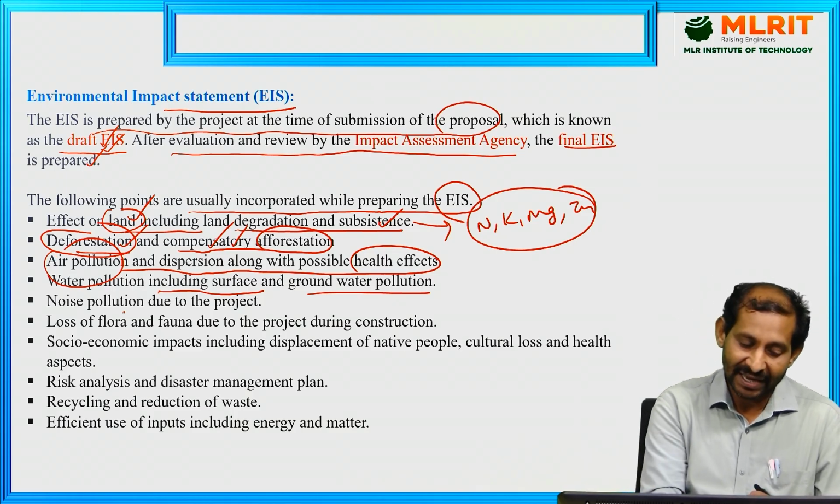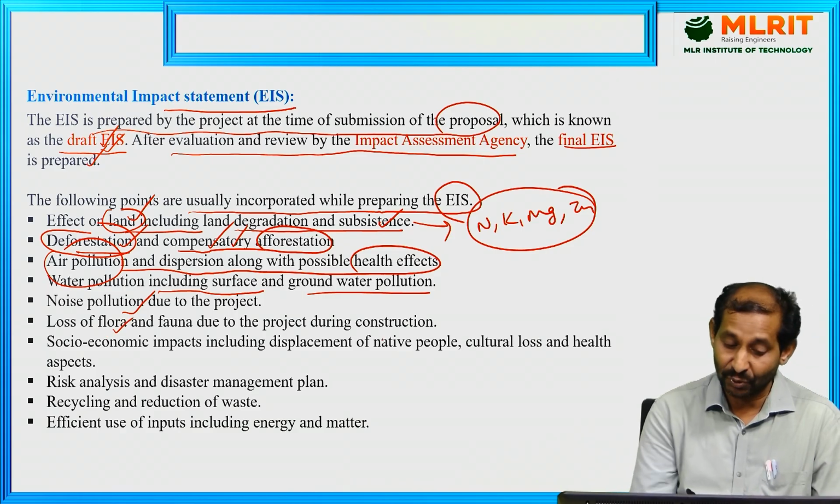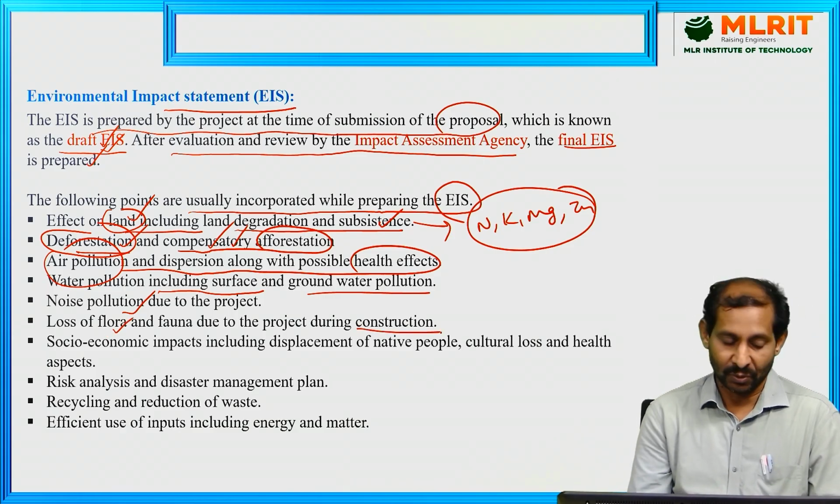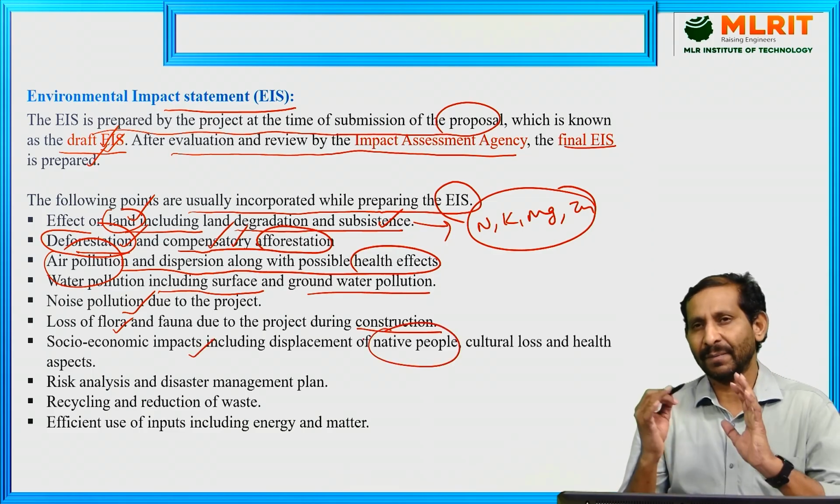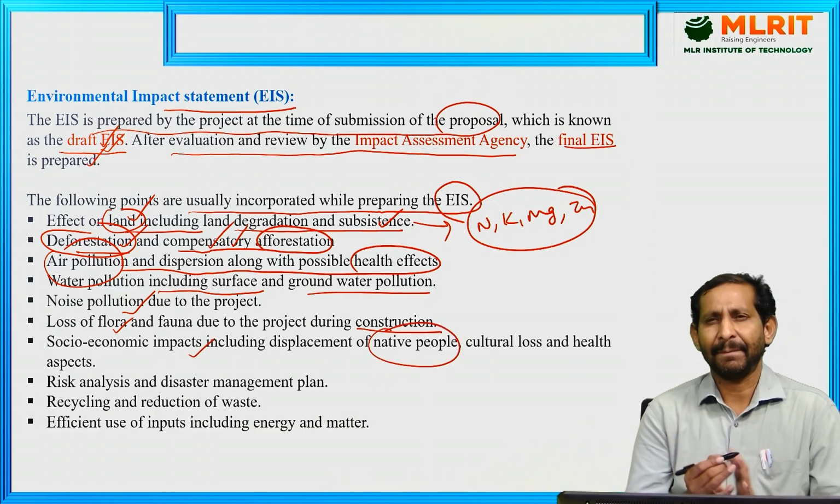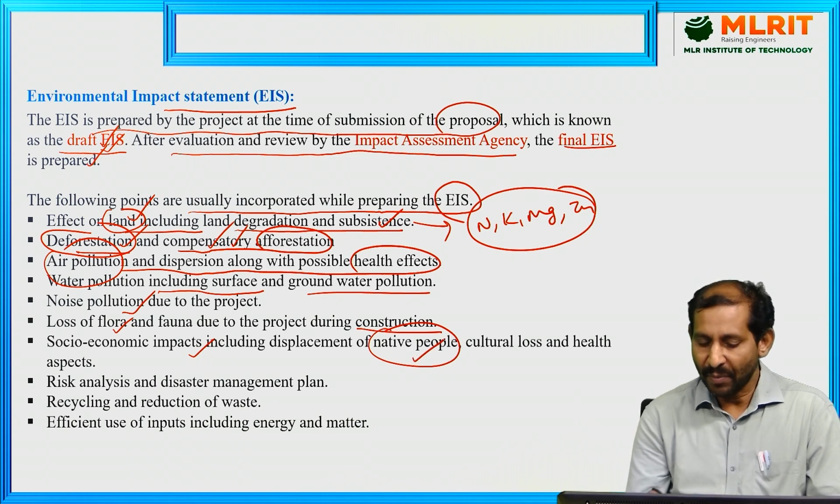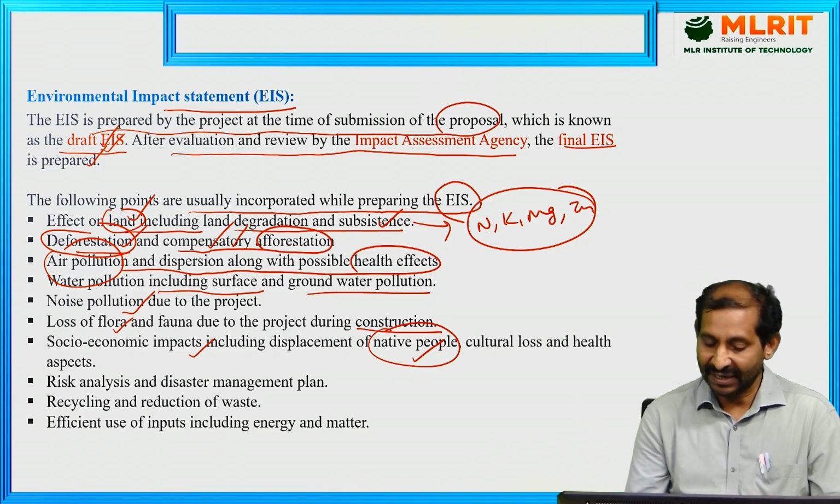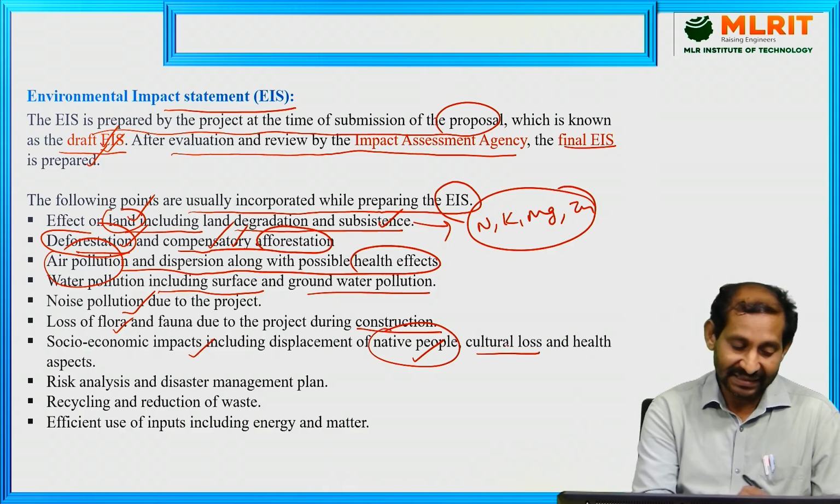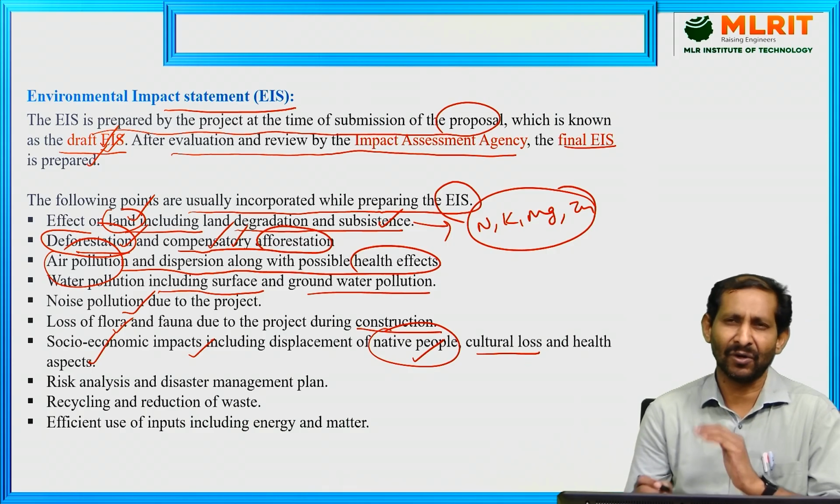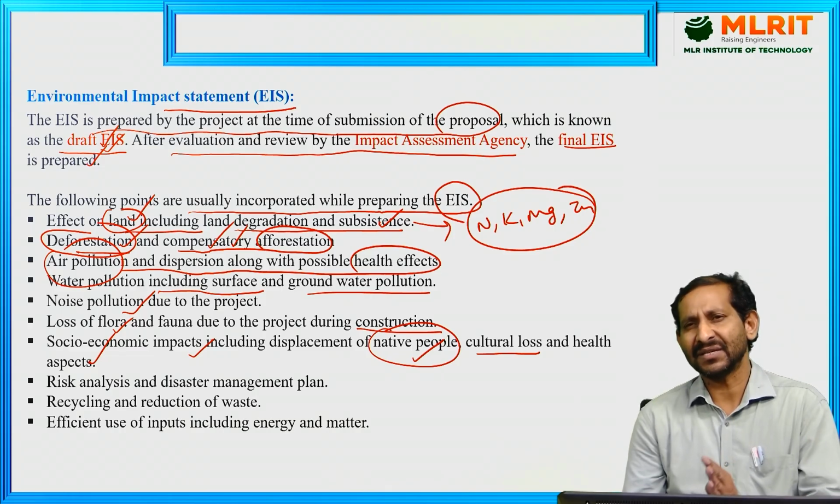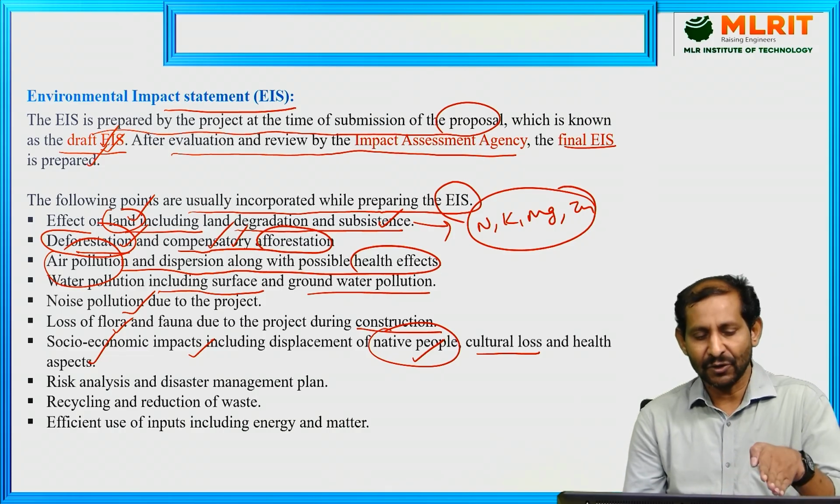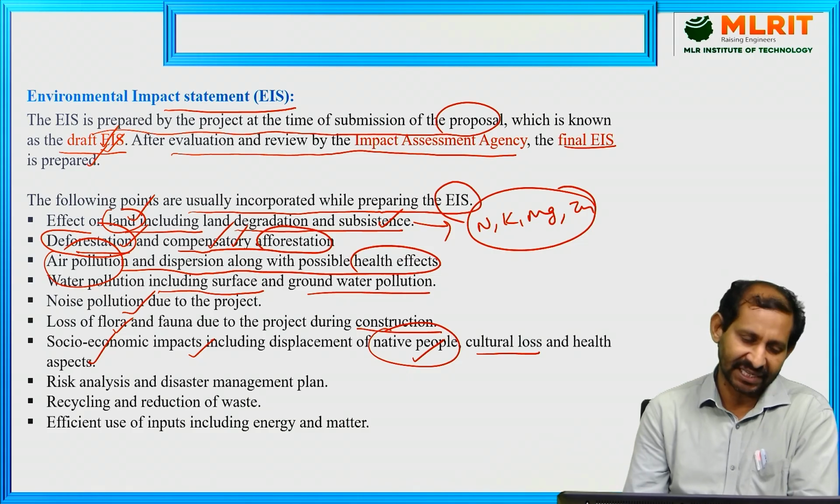In that particular area, noise pollution due to the project, and loss of plants and animals during the construction of that project are also considered. Socio-economic impacts include displacement of the native people. When we plan a project in a particular place, how many people will lose their homes, and socio-economic, life and cultural loss, and health aspects will all be considered, and mitigation measures must be taken when you are preparing the environmental impact statement.